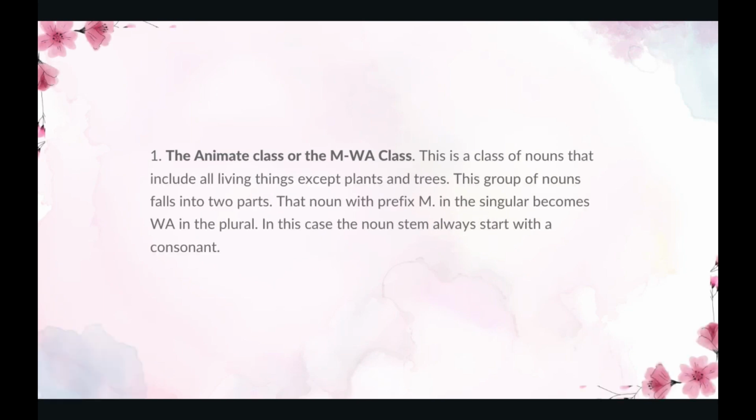The animate class or the m-wa class, also called the a-wa class. This is a class of nouns that include all living things except plants and trees. This group of nouns falls into two parts. First, nouns with prefix m in the singular become wa in the plural. In this case, the noun stem always starts with a consonant.